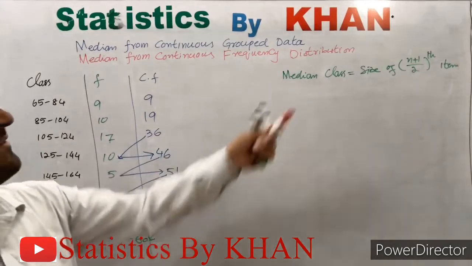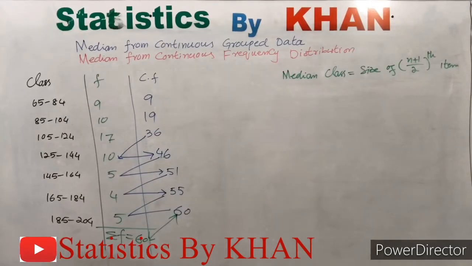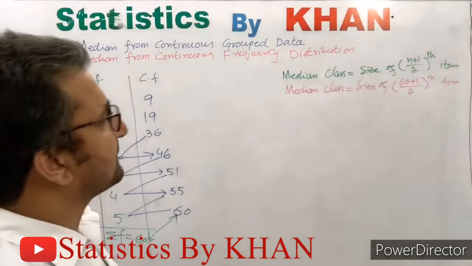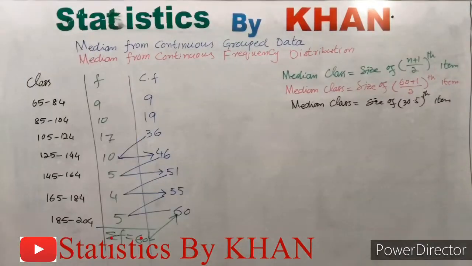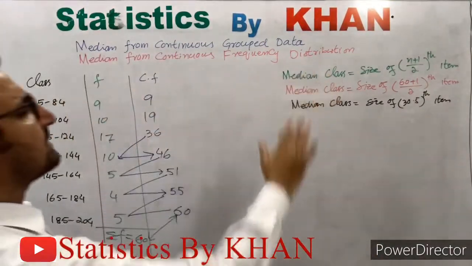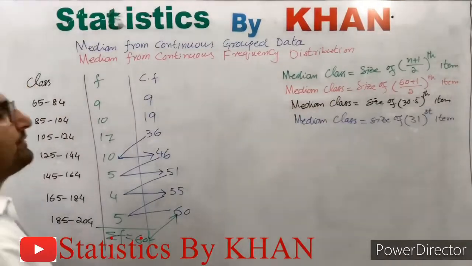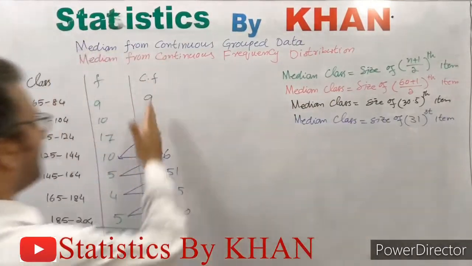Now in the formula we will put 60 for n, and after simplification we will get median class is equal to the size of the 30.5th item. Now we will consider this as 31. Whether we consider 31 or 30, it doesn't matter at all. Now we will search for this 31 in the cumulative frequencies.